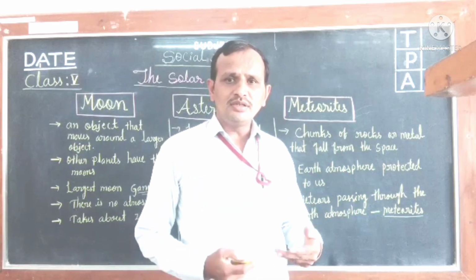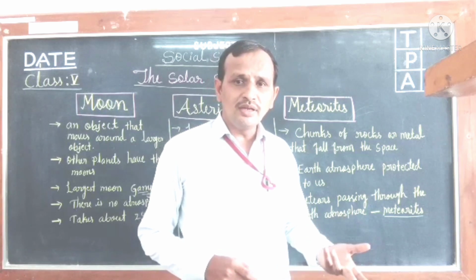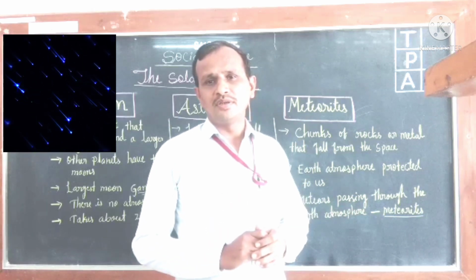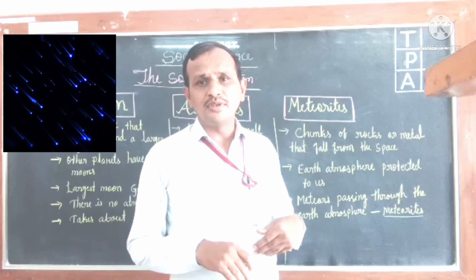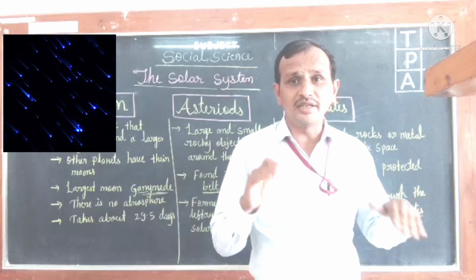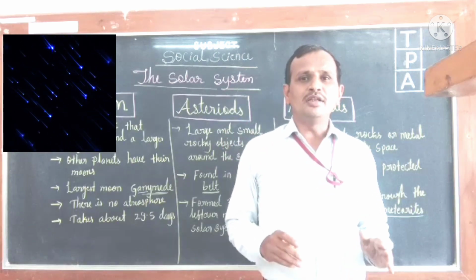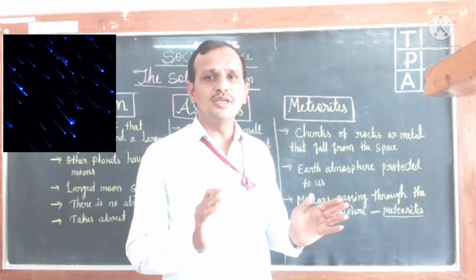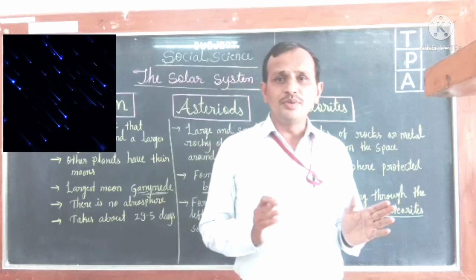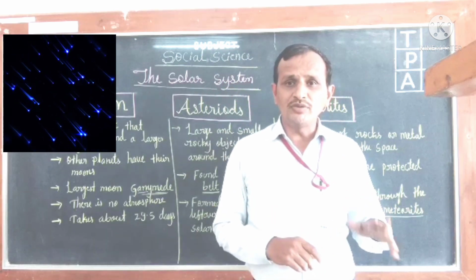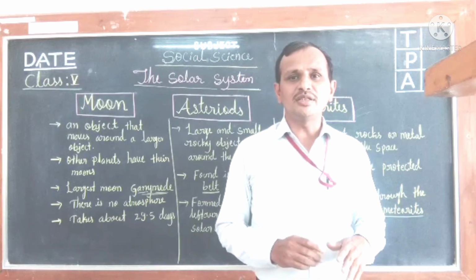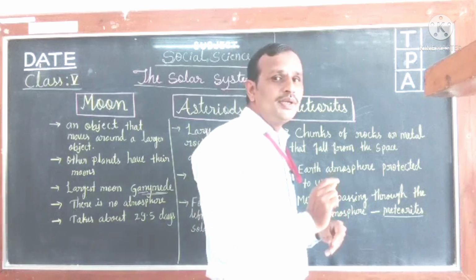Children, you may have seen stars moving and flashing in the night sky. Isn't it, children? Sometimes you may have seen stars moving very fast and flashing in the night sky, and usually people call it a shooting star. But actually, they are meteors.